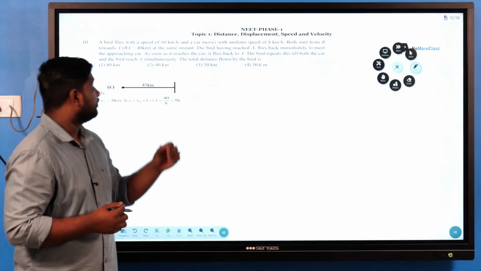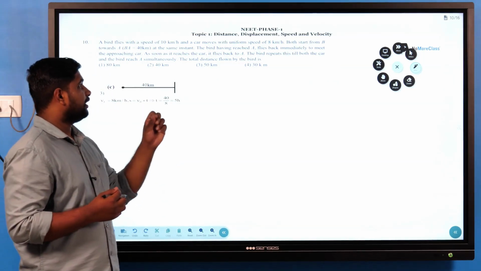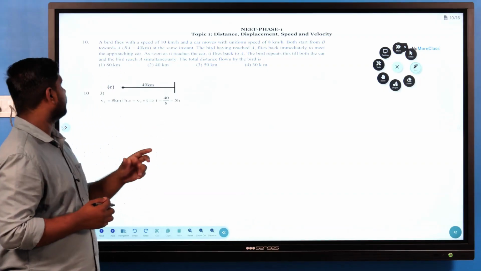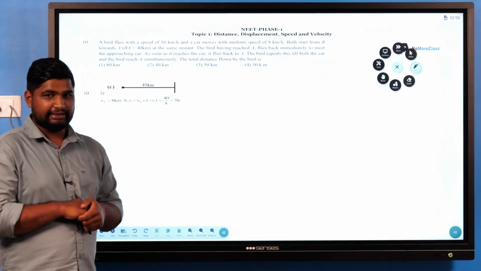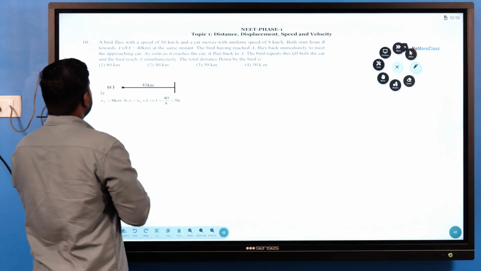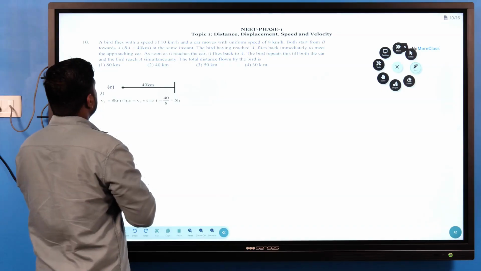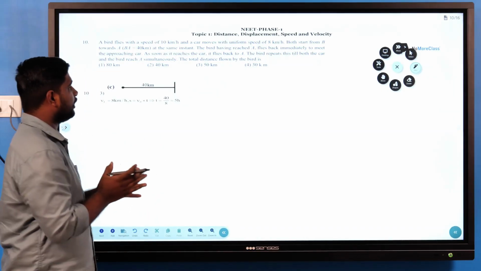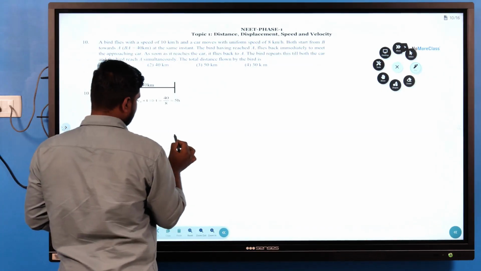Hello students. So this is a question from NEET Physics Phase 1 book, Unit 1, and the question number is 10. So here is a very interesting question. A bird flies with a speed of 10 kilometer per hour. So let's take, here is our bird.